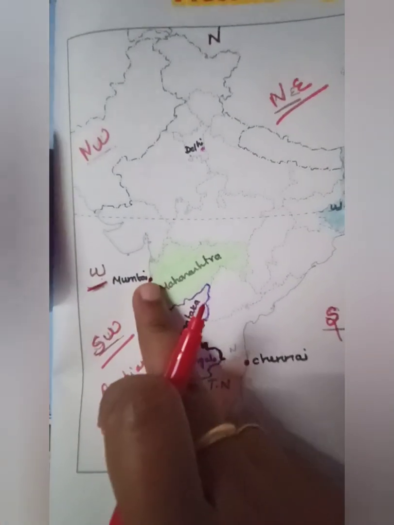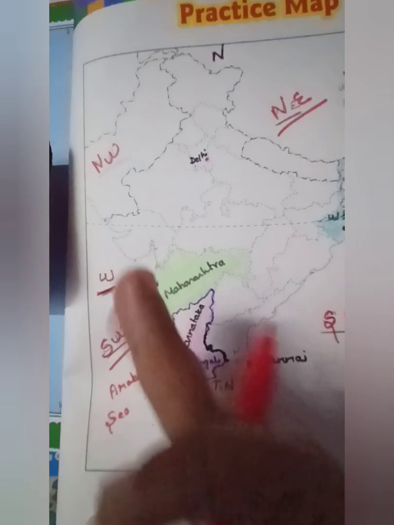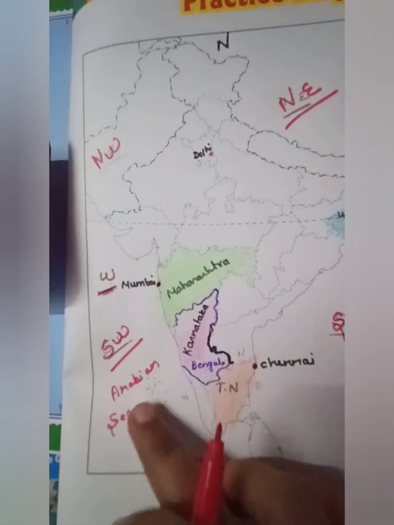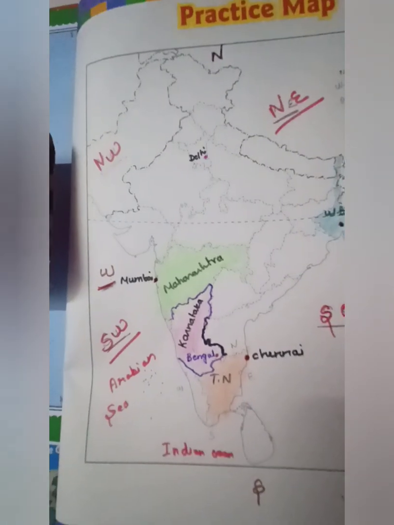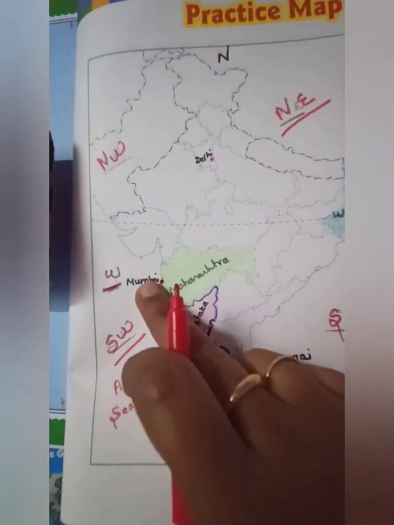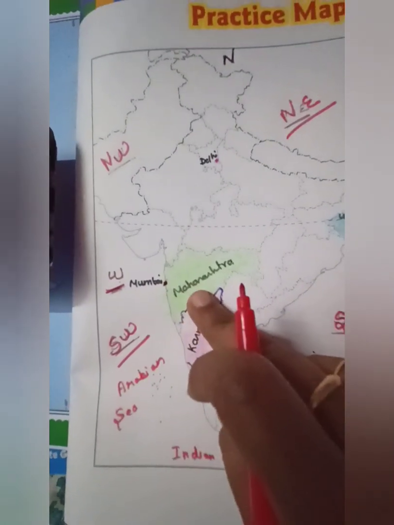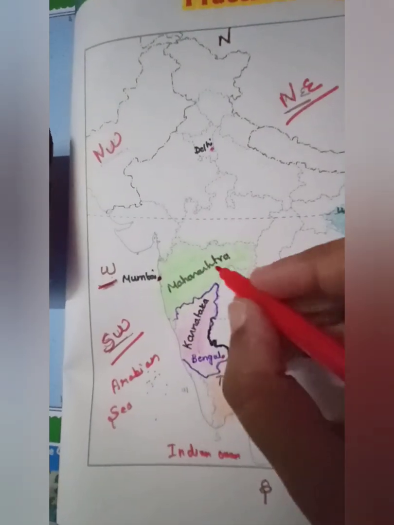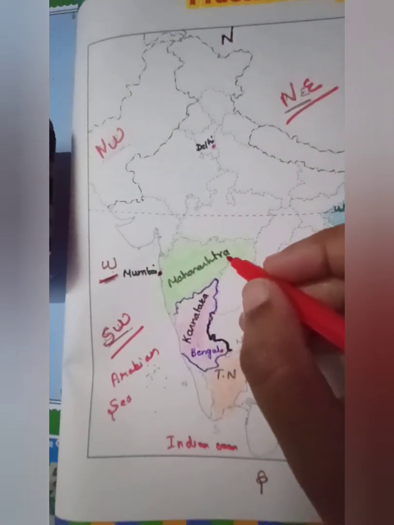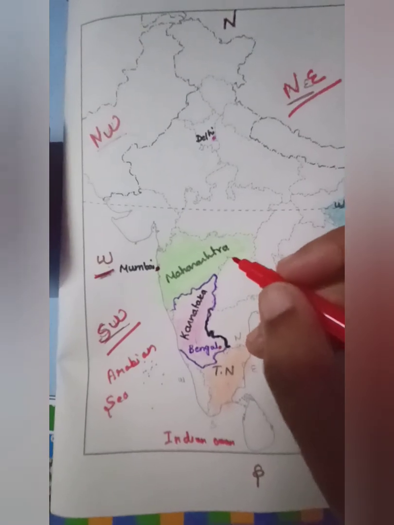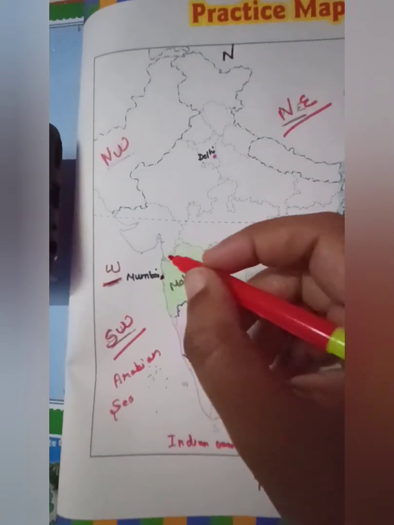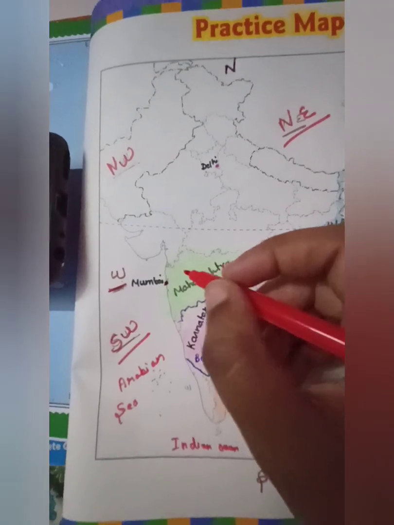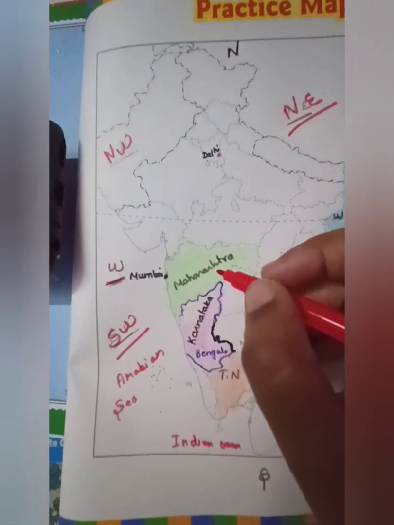That's why it is coast. Coast means near to the sea, and it faces the Arabian Sea. So hope you all are clear with Mumbai, which is the capital of Maharashtra. So what is a capital? All the important things related to government are kept in that place. That is Maharashtra. So that is the capital.